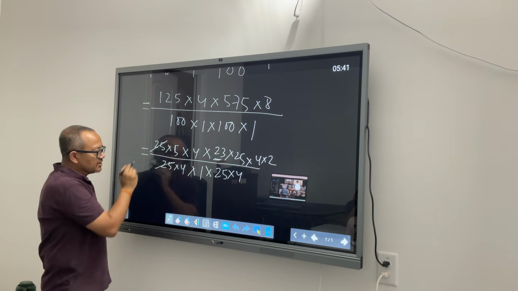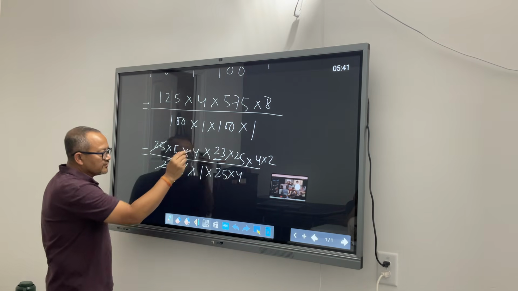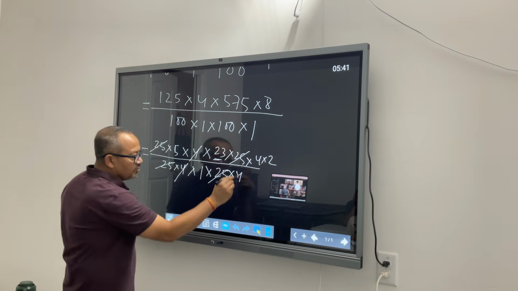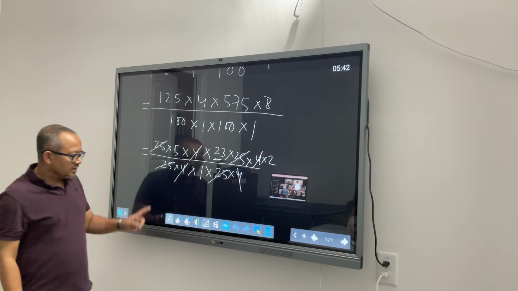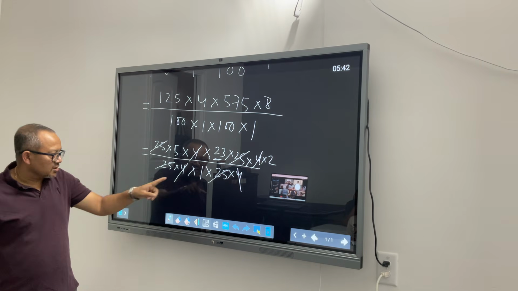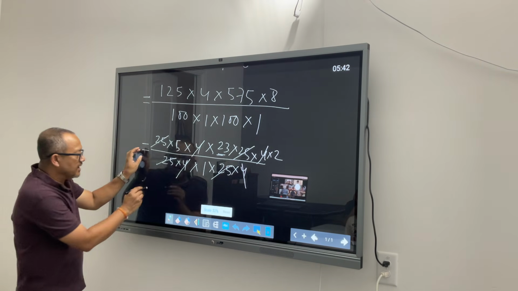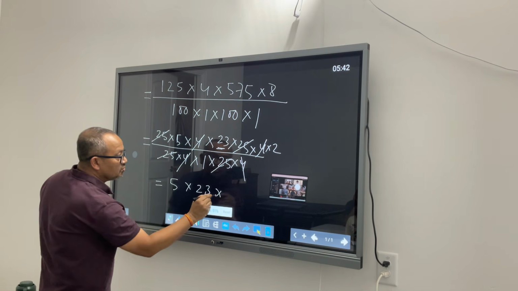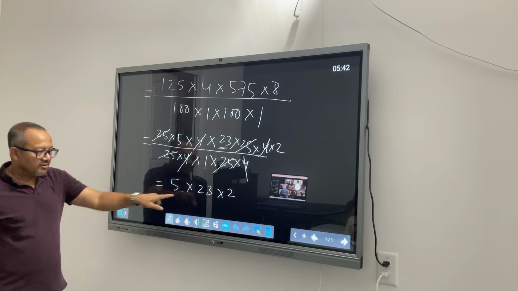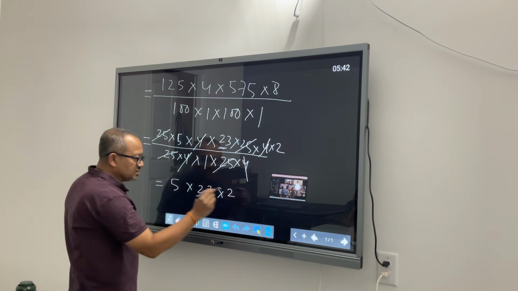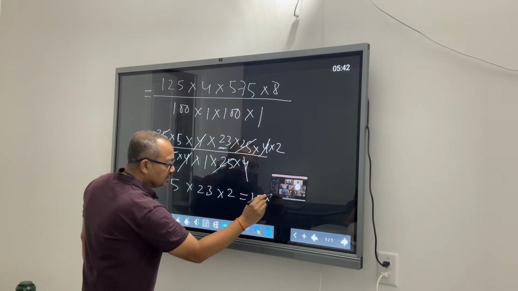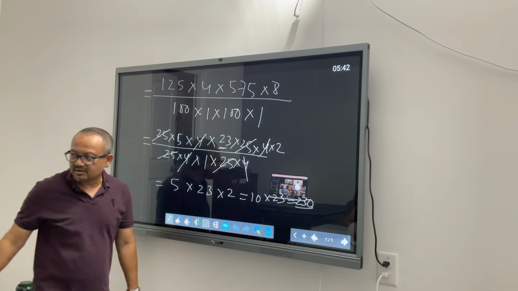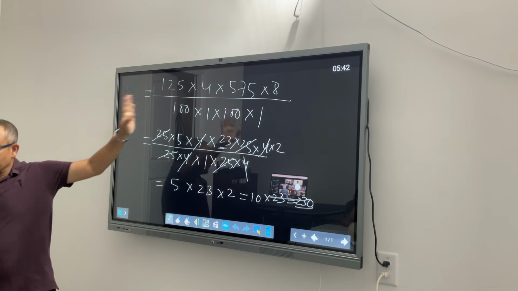125 and 125 tic-tac-toe. This 4 and this 4 tic-tac-toe. 125 and another 25 tic-tac-toe. This 4 and this 4 also tic-tac-toe. We have nothing in the denominator, only 1. And what do we have here? I have 5 into 23 into 2 by 1. 5 into 2 is 10 into 23, which is 230. This is exactly what Anika got. So there are different ways of solving it.